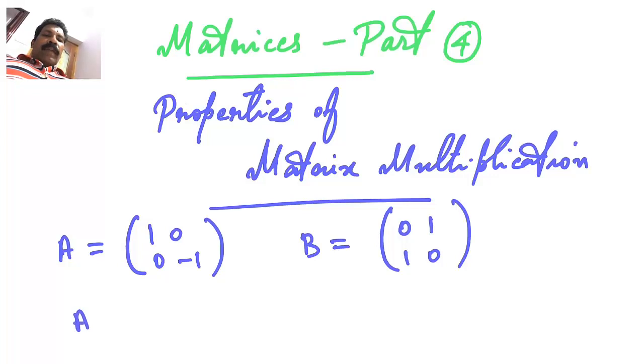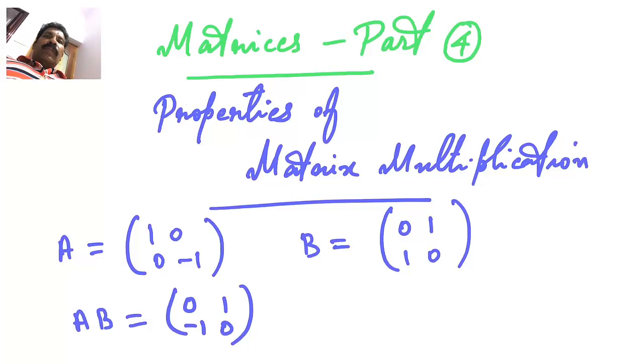Then we can find the product AB, that is 1 into 0 plus 0 into 1. So you are having 0. And then again 1 into 1 plus 0 into 0. So you are having 1 there. Then 0 into 0 plus negative 1 into 1. So you are having negative 1. Then 0 into 1 plus negative 1 into 0. So that's 0. So you have product AB is equal to 0 1 negative 1 0.